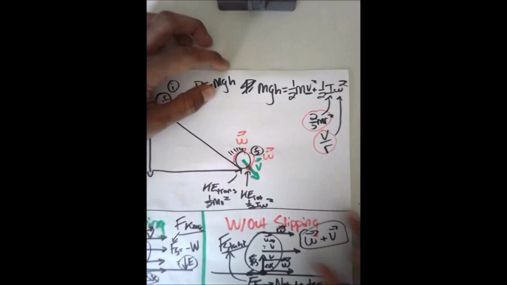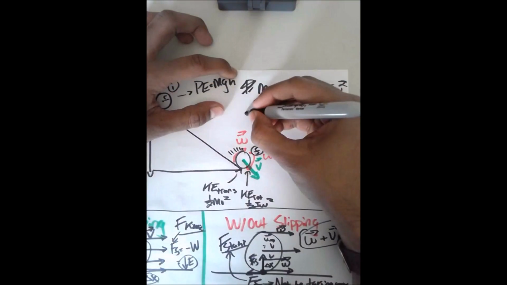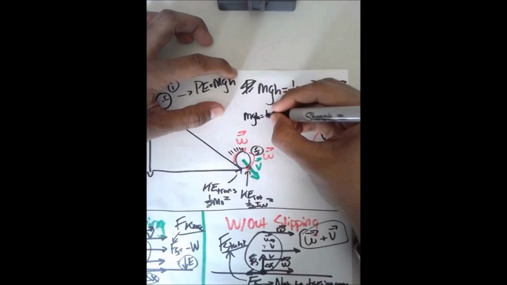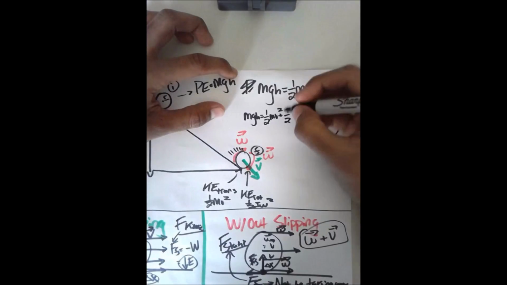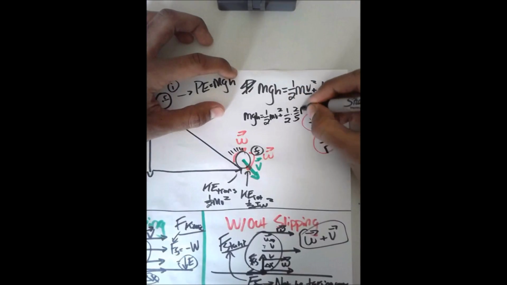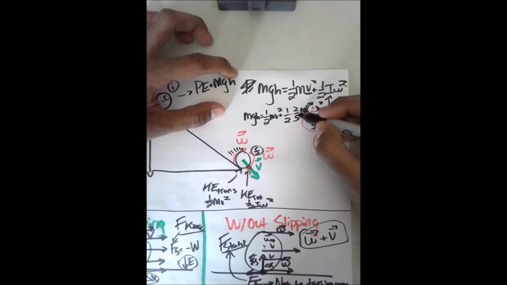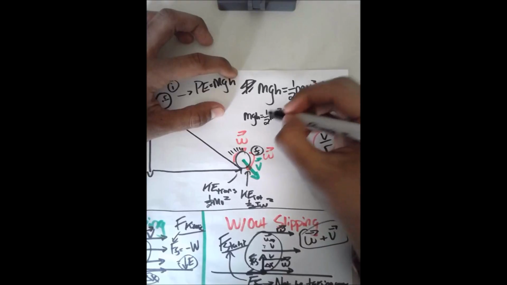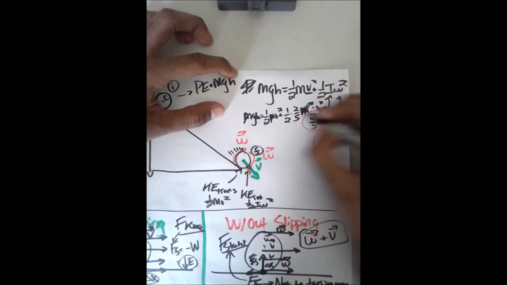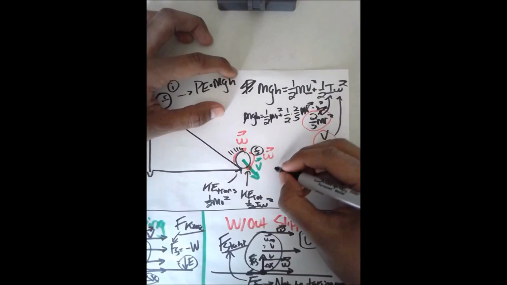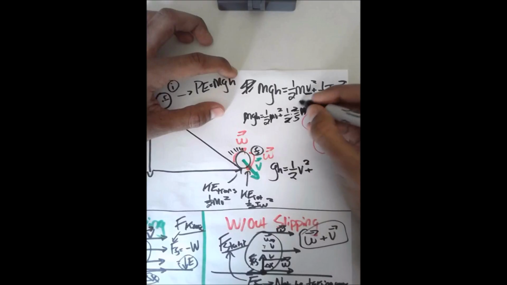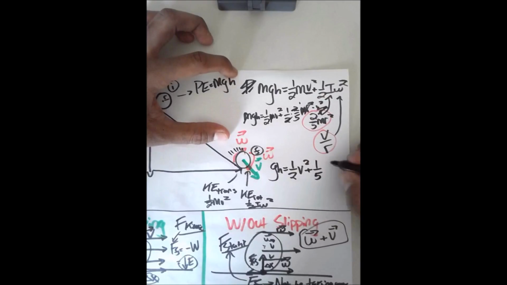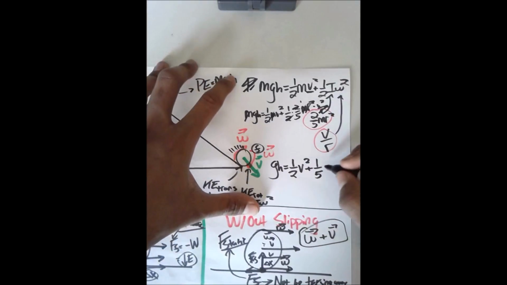All right, so we know that mgh is equal to 1/2 mv squared plus 1/2, oh my gosh, I'm not going to have enough room, 2/5 mr squared times v squared over r squared. So r's cancel out here. The m's cancel out from the whole thing. Look at that. There's one m in every single term. So what happens is we're left with something pretty nice. gh is equal to 1/2 v squared plus, cancel out those 2's, 1/5 times v squared.